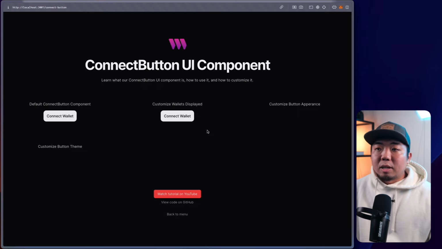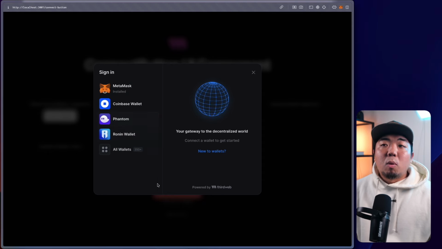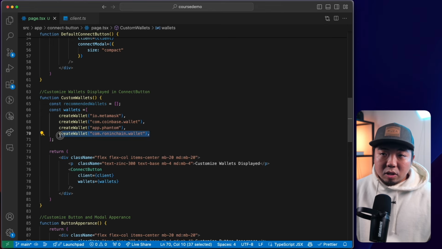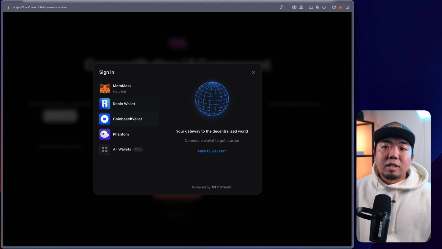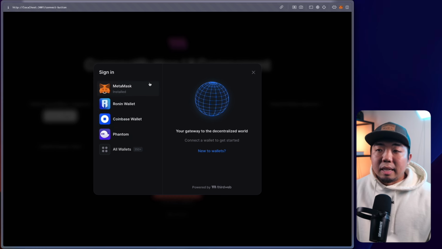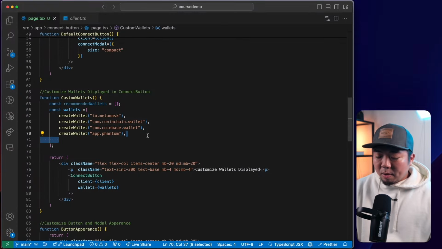And now when I come back to my connect button here, it'll show the wallets that we listed right over there. It'll show it also in the order that you have it listed. But let's just say I put Ronin wallet ahead of, let's just cut this out here, and I put it right after MetaMask. And I come back here, you can see it prioritizes and puts it in the order that I put it in within the list. Now, with that, I can also add recommended wallets.